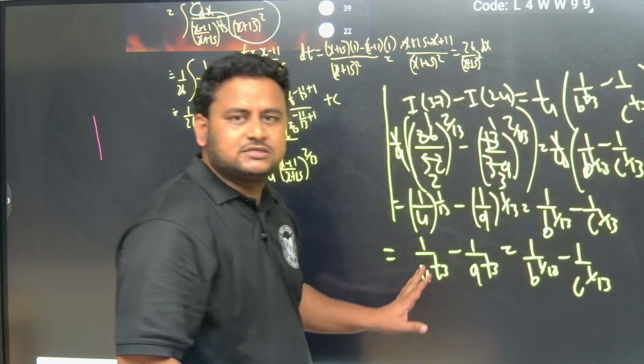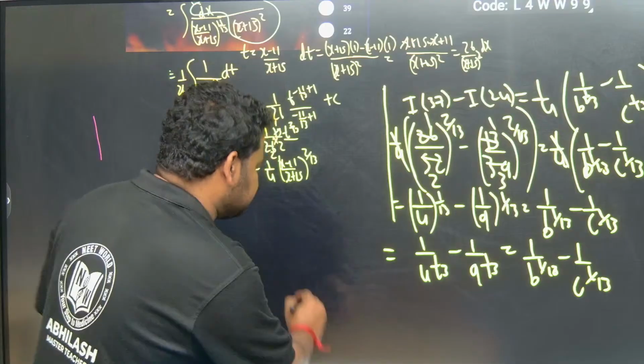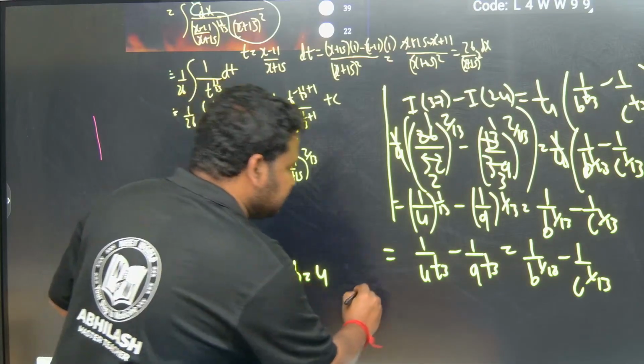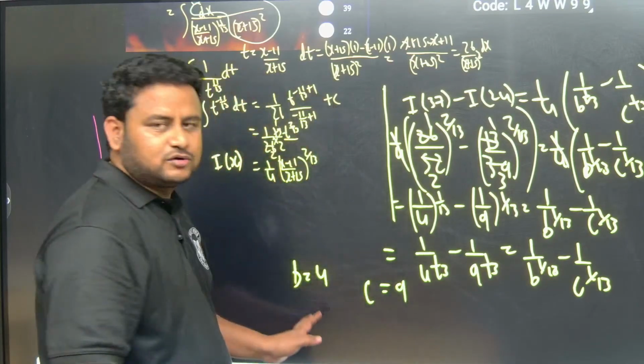Got it, friends? On comparing what I am getting, I will get b is equal to 4 and c is equal to 9. I got b is equal to 4 and c is equal to 9.